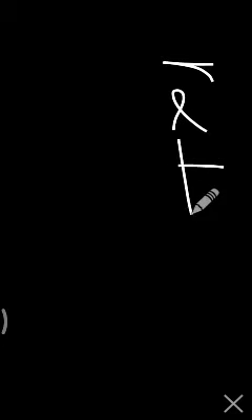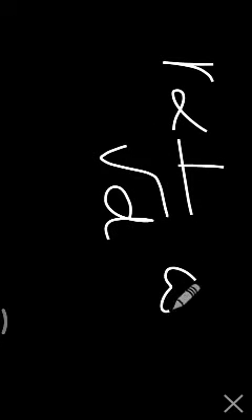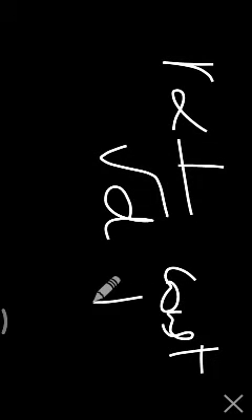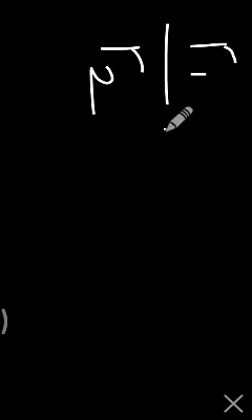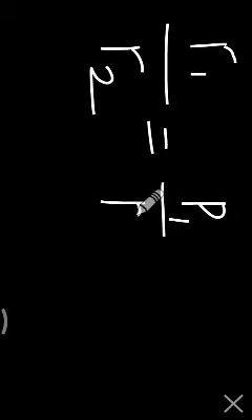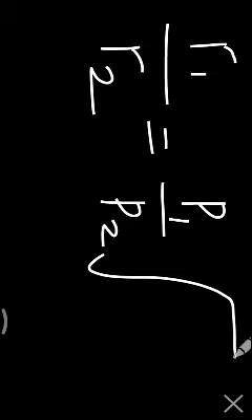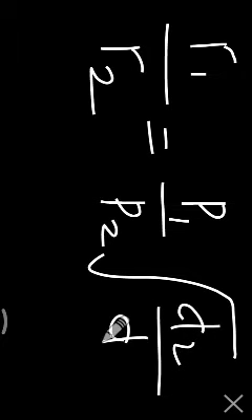Graham's law, when you are saying R is proportional to 1 by root d, this is at constant pressure and temperature. If the pressure is not constant, the formula will be R1 by R2 is equal to P1 by P2 into under root of d2 by d1. So we have to keep P1 by P2 here. This is the point that you have to remember.